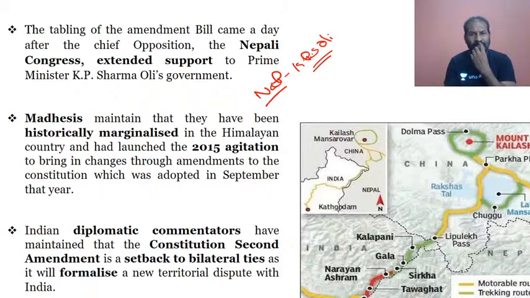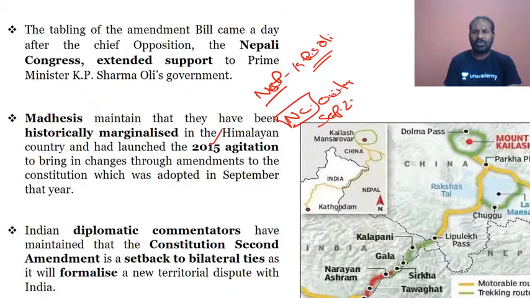Being the Nepal Communist Party, as I have discussed, he has very good association with China, no doubt about it, because in 2015 the relation between India and Nepal was drastically and negatively impacted because of Nepal's constitution, which came into existence in September 2015.